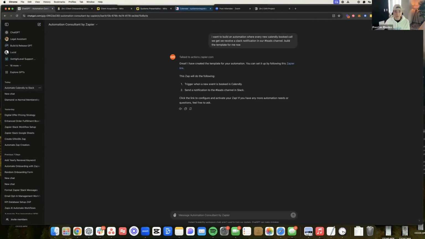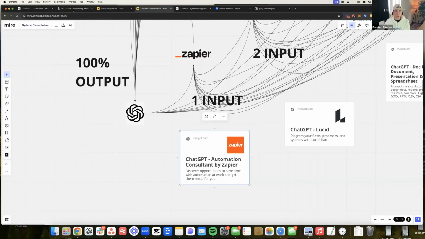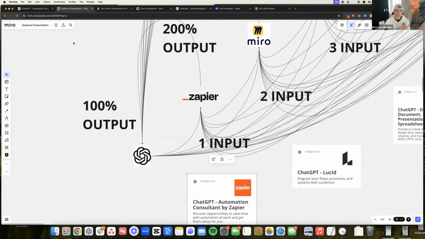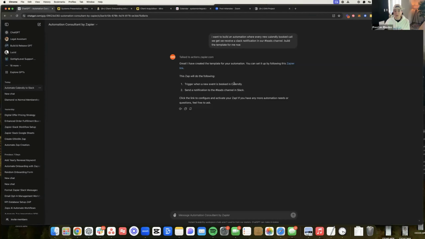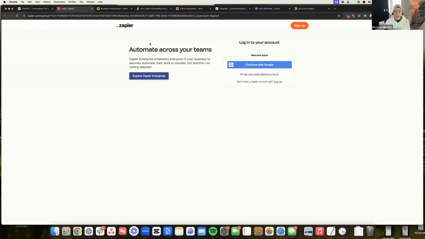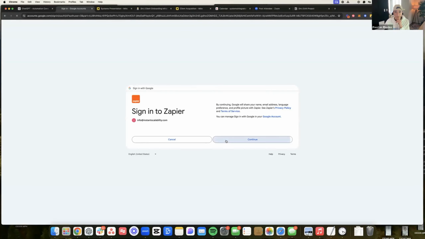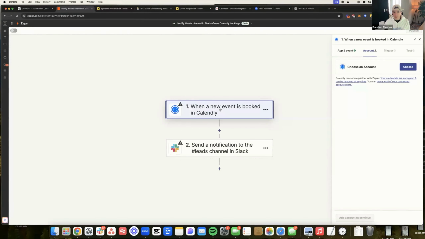And so that is the first thing that we have right here of using ChatGPT to create a Zapier automation. We have 200% leverage on doing this with ChatGPT compared to doing it traditionally manually. And so from here, what will I do? I'll open this link and boom, it gives me the automation inside of here. Let's go inside of our account real quick. And you will see that it populates right here. When a new event is booked in Calendly, sends a notification to the leads channel.